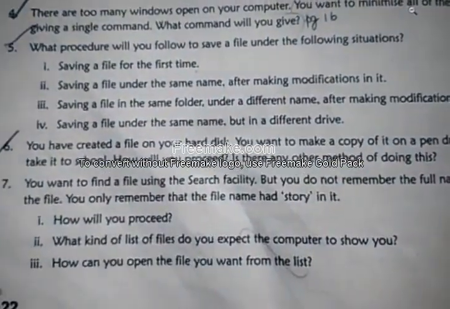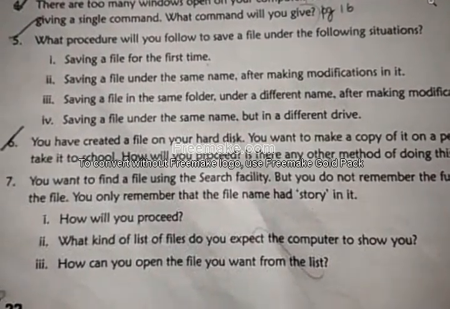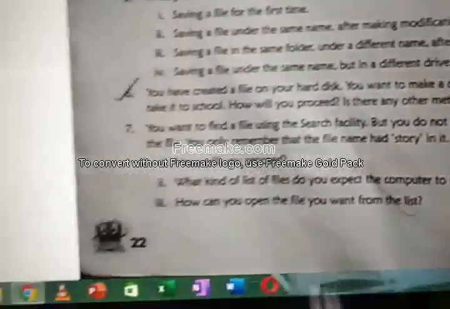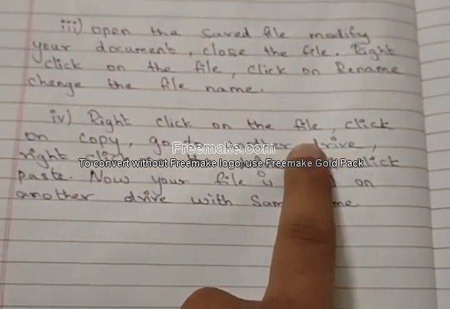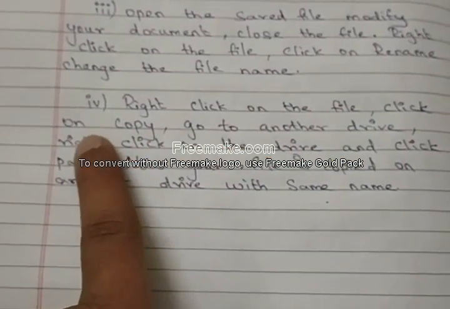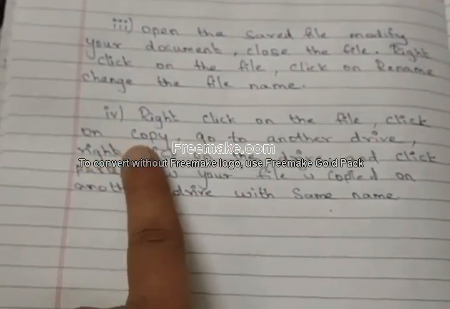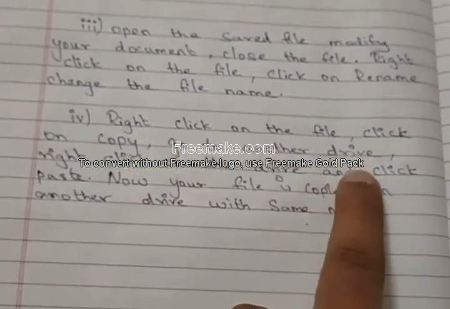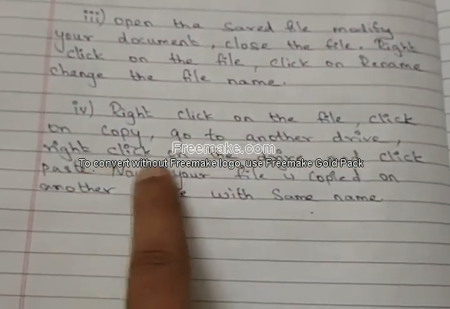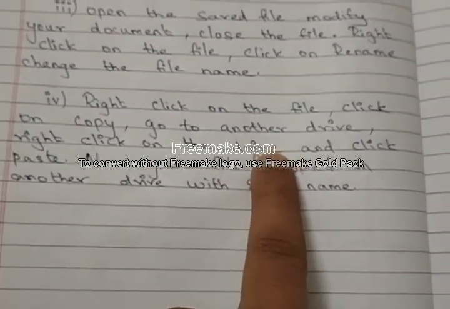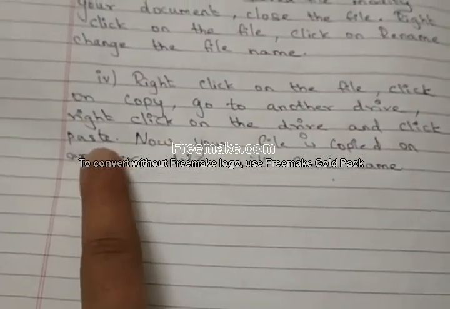Now fourth point, saving a file under same name but in different drive. Now same name but different drive. Okay, how to do that? Right click on the same file which you have saved already. Click on copy. If you right click, there will be option called copy. I think you know that very well. Go to another drive, go to the next drive where you want to save the file, and right click on that drive and click on paste option.